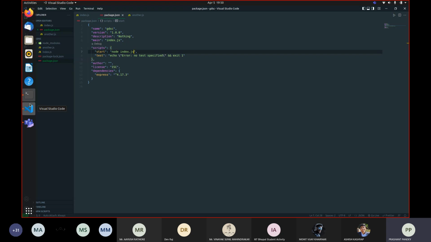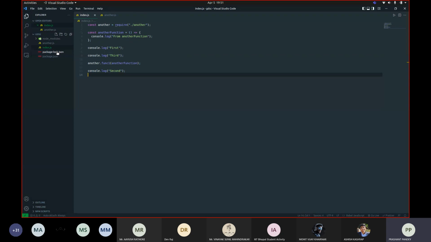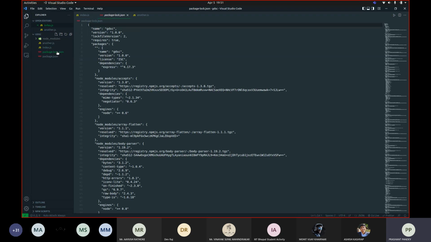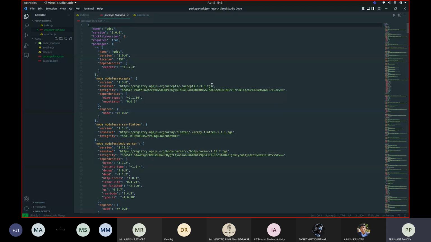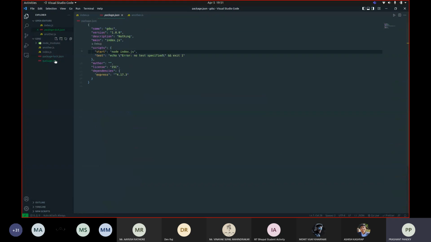Yeah, so now I should have Express in my project. Now you can see another file, package-lock.json, was created. You can think of it as an advanced version of package.json. In package.json you have only the version number of the library that you've installed. The dependencies contains the libraries that you've installed till now, so it has this express and the version number.